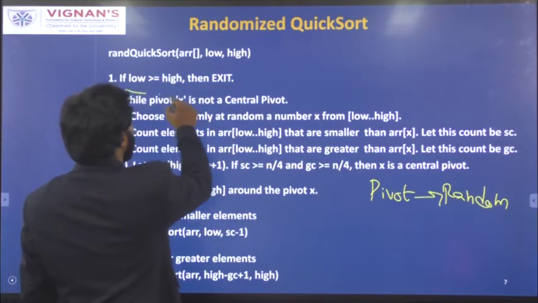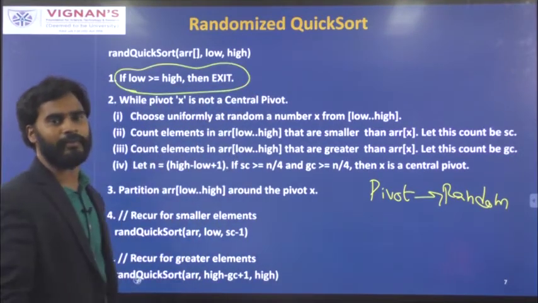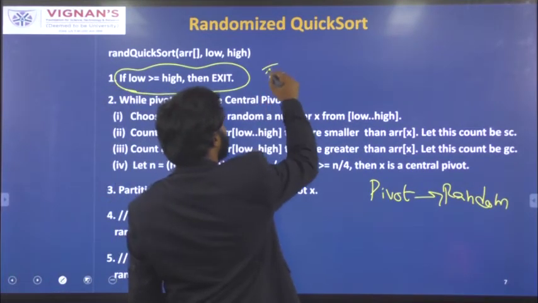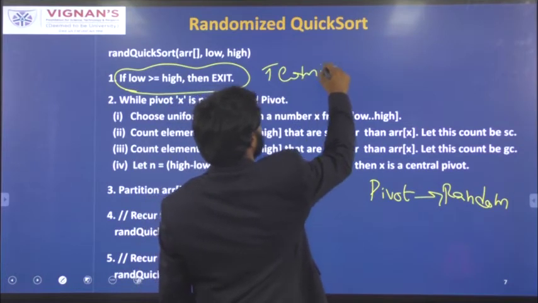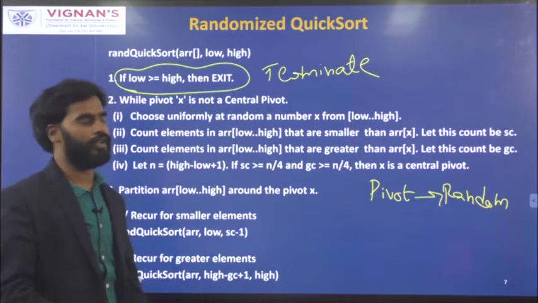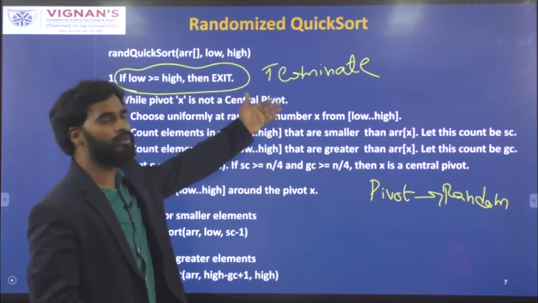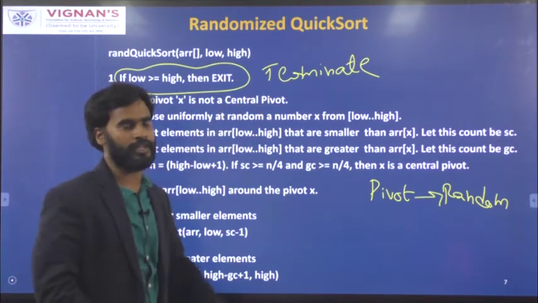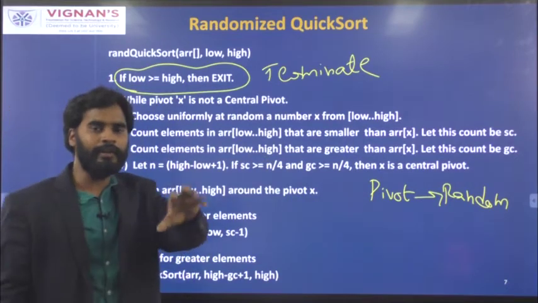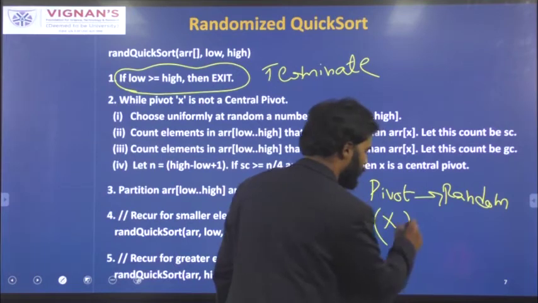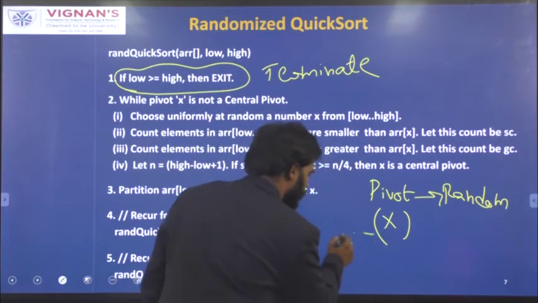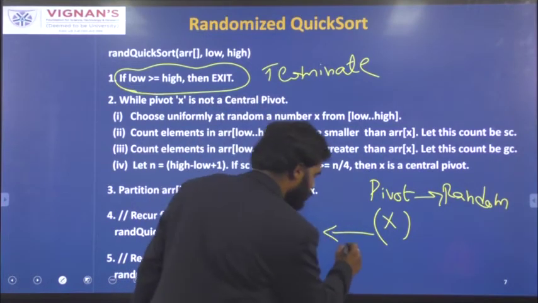Initially, if the list contains only one element, we need not perform any sorting. Basically, we will terminate the sorting process right there, and the first step is to check whether the list contains at least two elements or not. If the number of elements is not even 2, then we will terminate the sorting process right there. Otherwise, we will do it like this. Okay? Randomly we choose x as the pivot element. We will check whether the number of elements to the left side of this pivot element is at least 1 by 4.